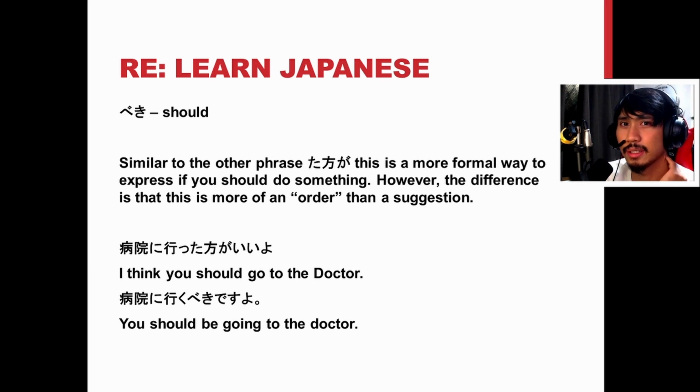Now, the second one here is a little bit more abstract, and it requires a little more explanation. So, beki, right? Similar to the other phrase, like shita hou ga ii or tabeta hou ga ii, this is a more formal way to express how you do something. Instead of a suggestion, it's more of a statement, like this is what you ought to do in such circumstances. Rather than giving the person a choice and suggesting something to them, it's more like you should be doing this, right? That's the major difference.